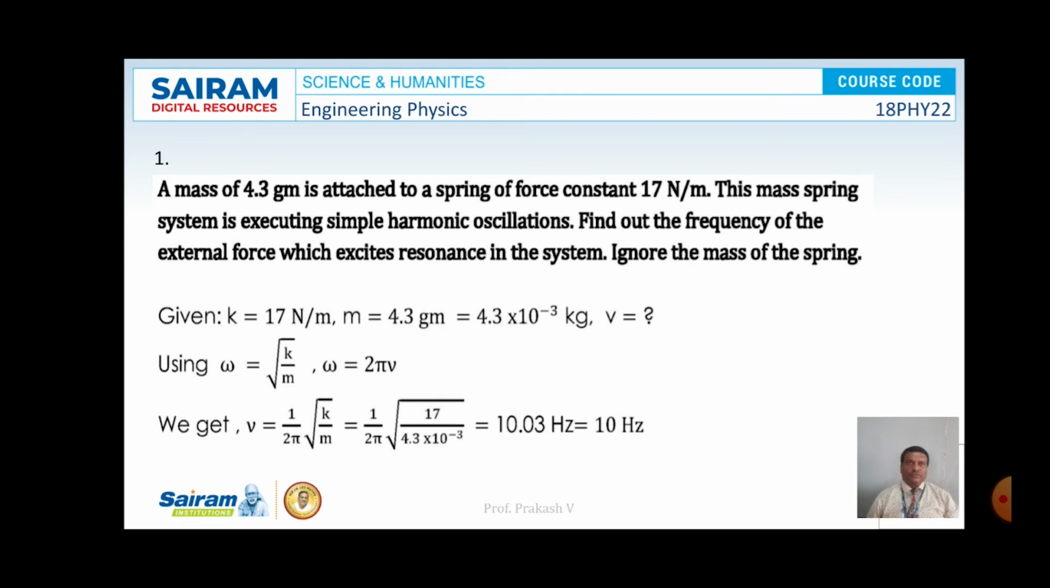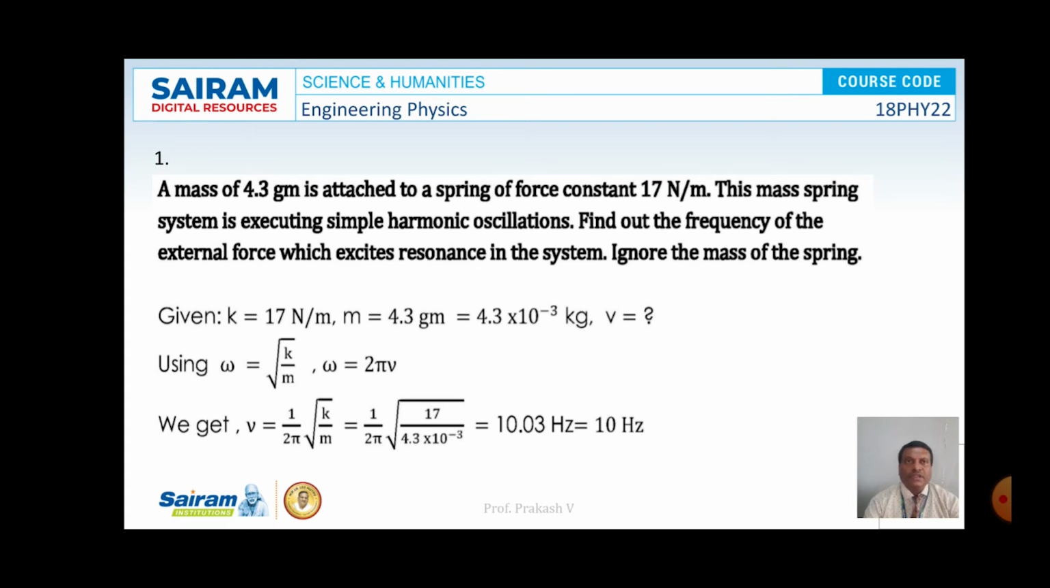So by making use of these two equations, the value of mu is simplified as 1 by 2 pi into square root of K by M. Now substitute the value of K and M in the formula. So on simplification, the value of mu will be 10.03 Hertz, which is equal to 10 Hertz.